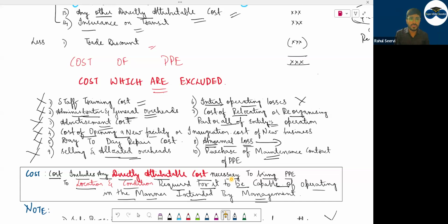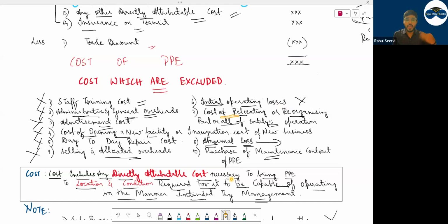Then advertisement cost, if you want to inaugurate your factory, that also will be excluded. Day to day repairs, कुछ रिपेयर का एक्सपेंस हो गया, you have to repair it, exclude हो जाएगा. Selling and allocated overheads, it also will be excluded. Operating loss in initial years, if you have any loss from that machine, that also will be ignored.